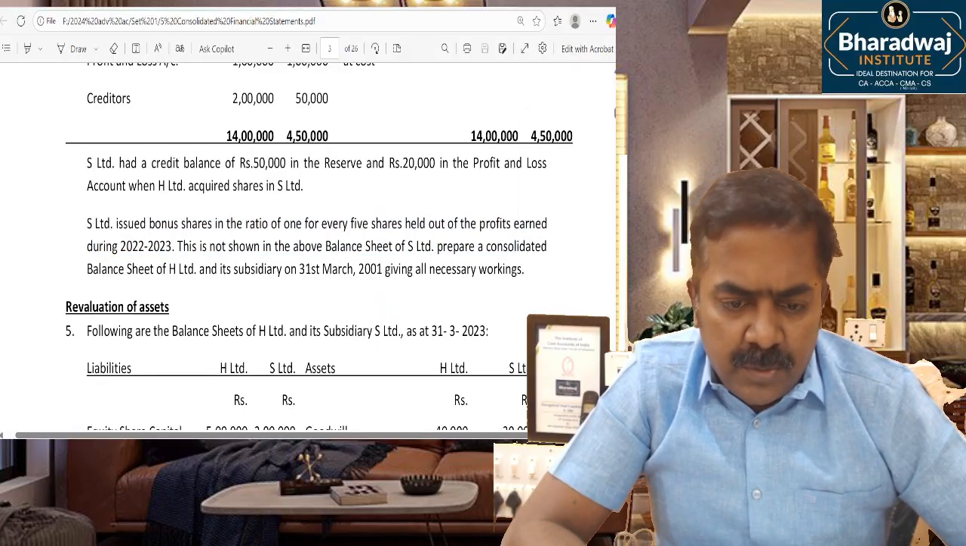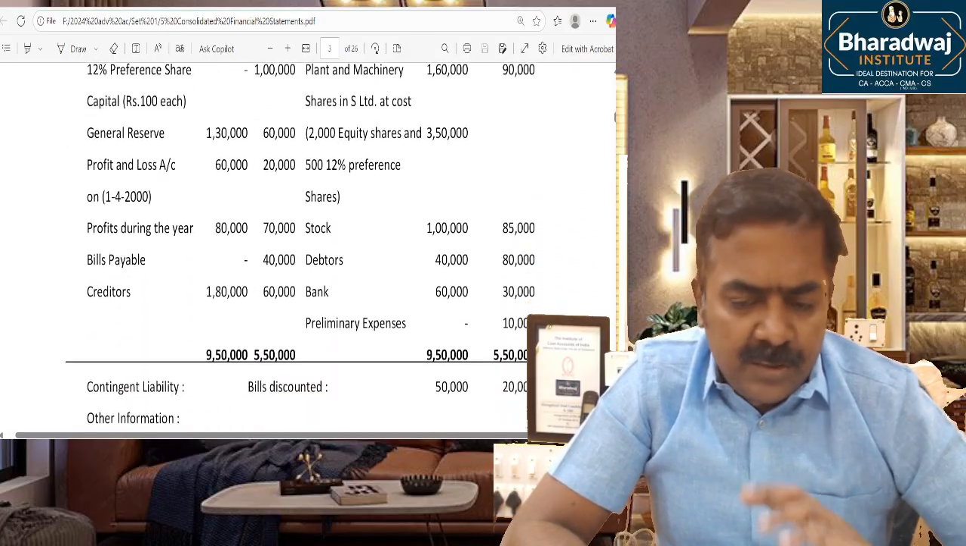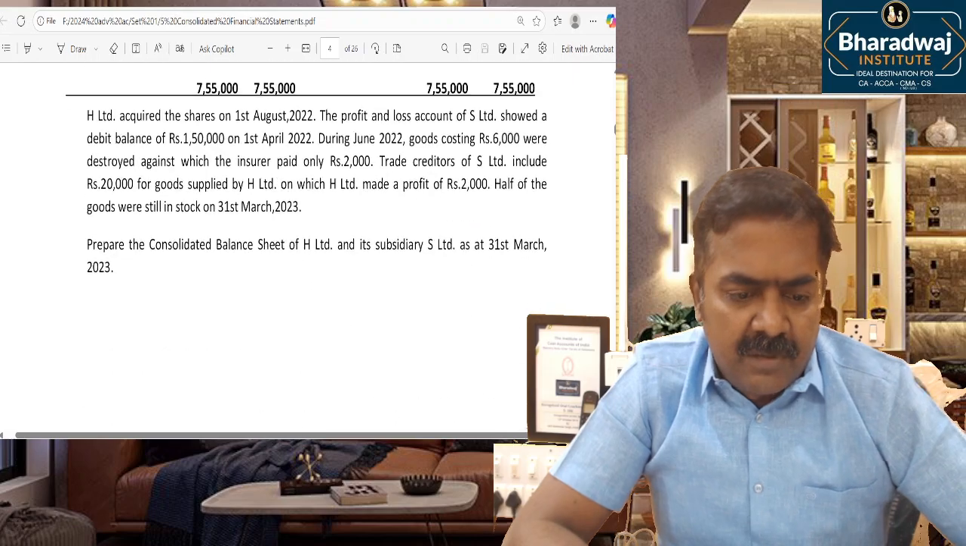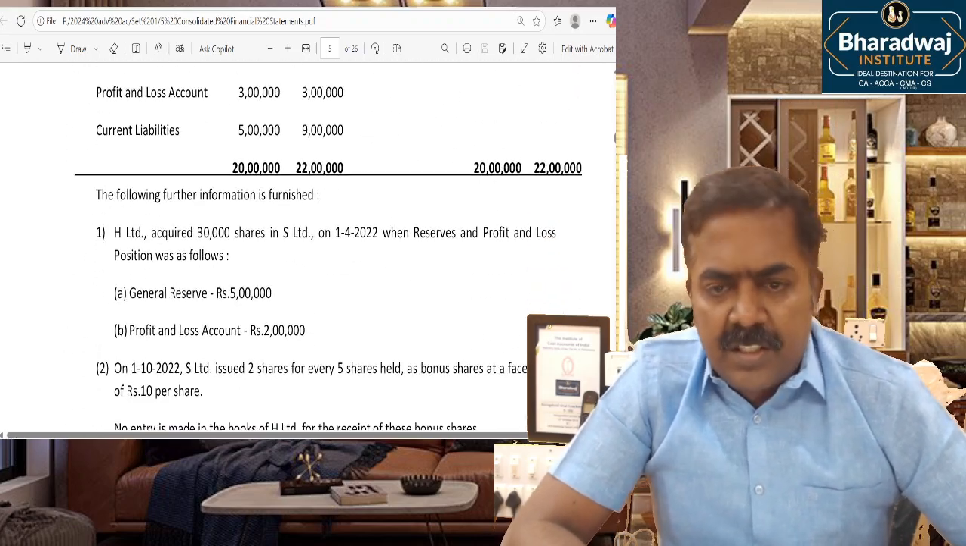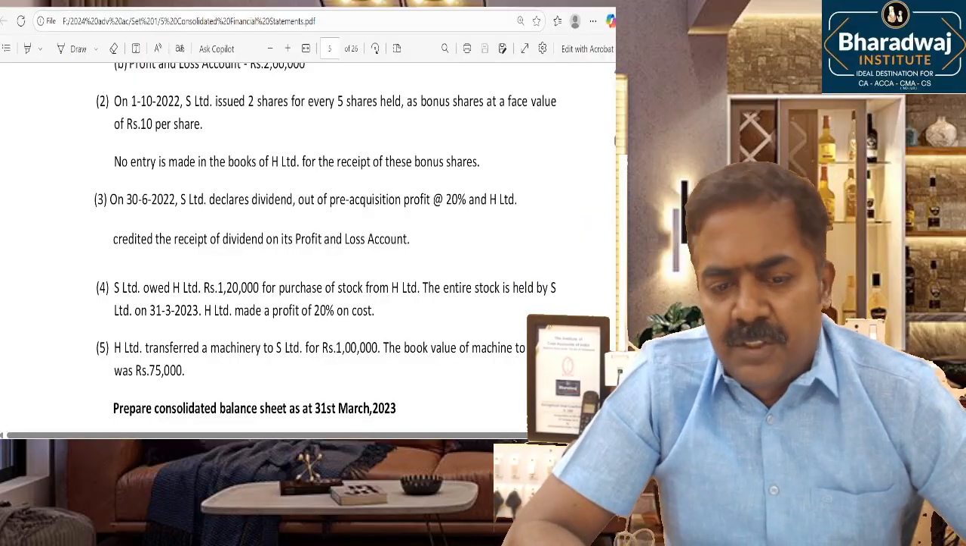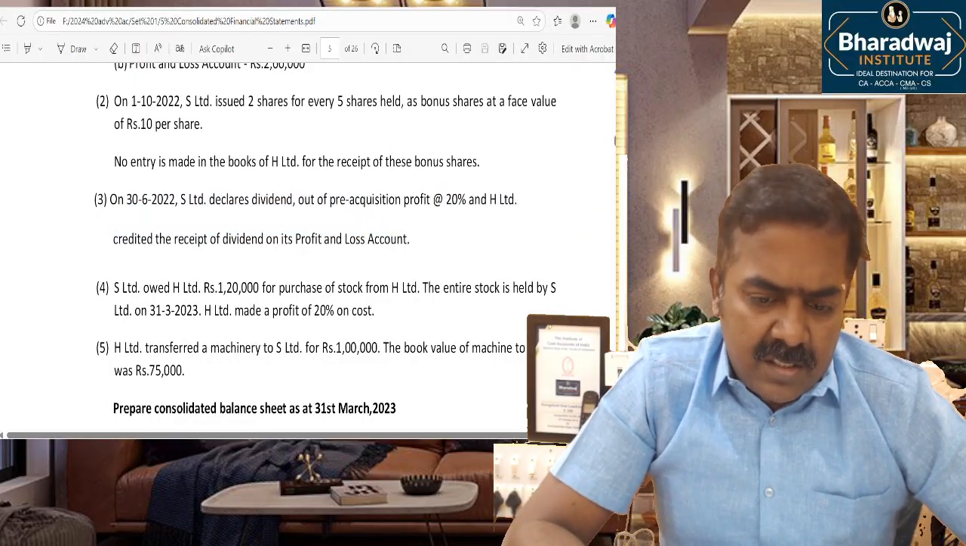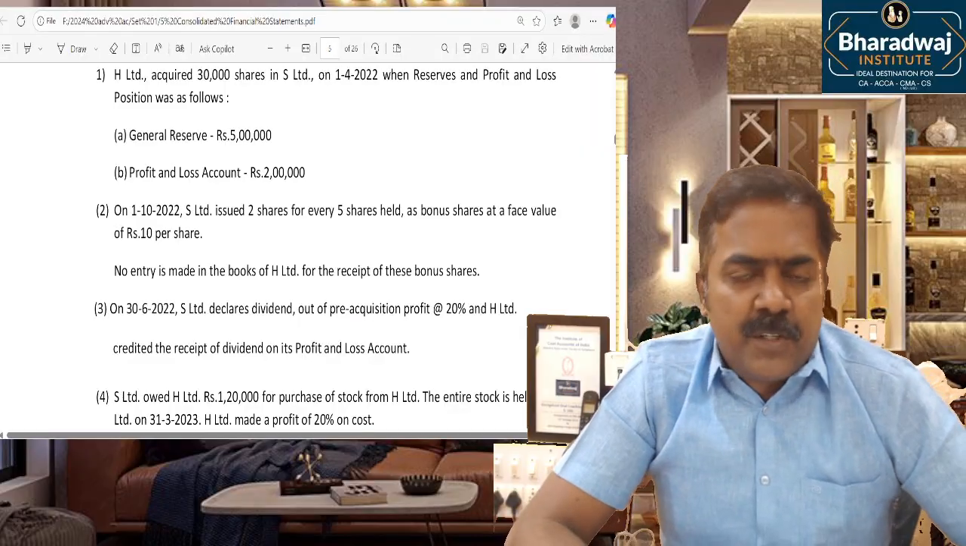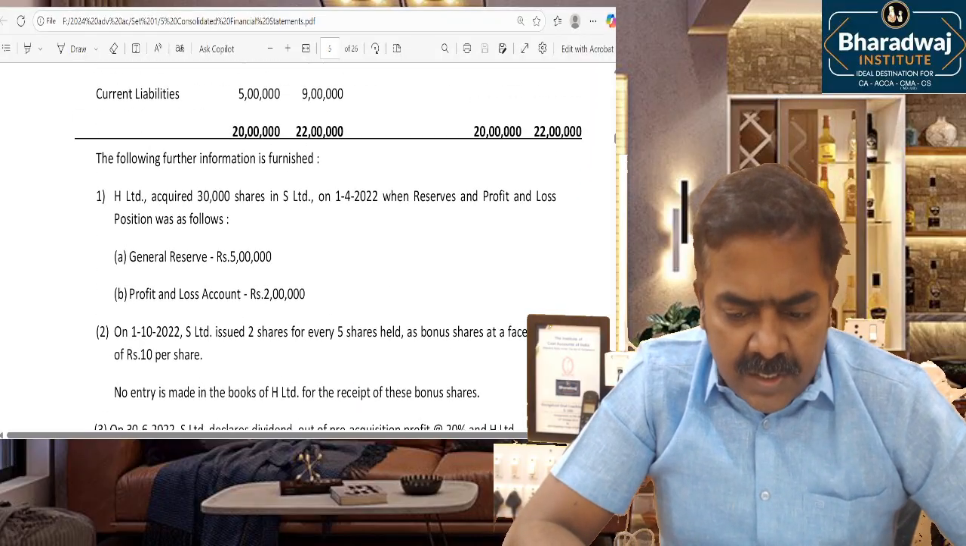There is a bonus issue. Okay, that is what is recorded. So they have not tested any advanced concepts. Just a bonus issue and stock reserve was tested. Dividend was not tested. Revaluation adjustments were not tested. A cakewalk question was tested.